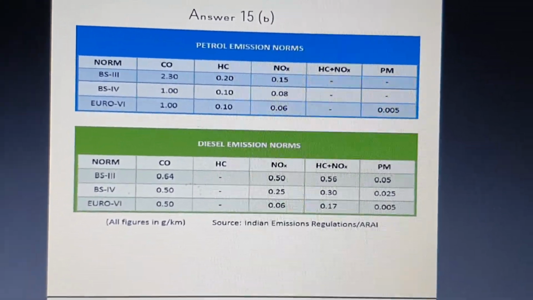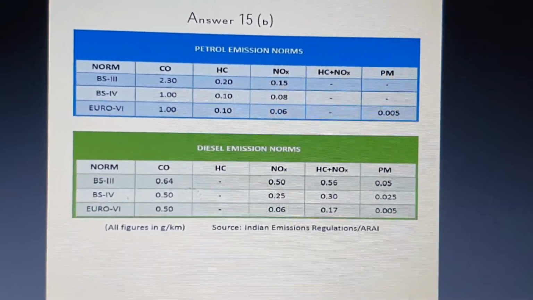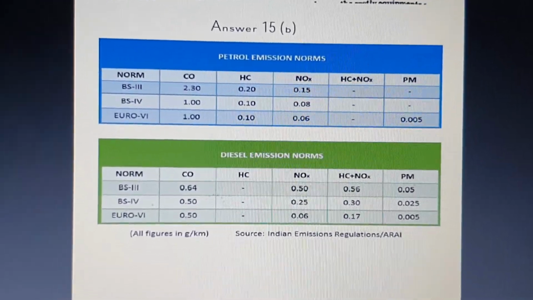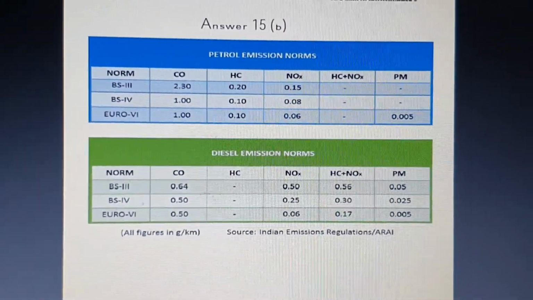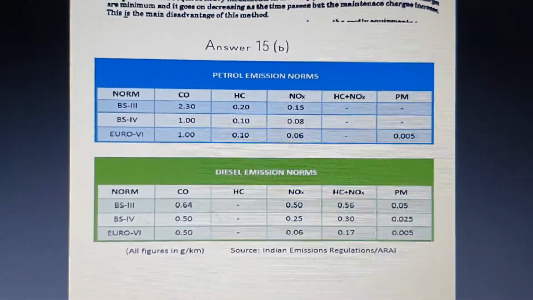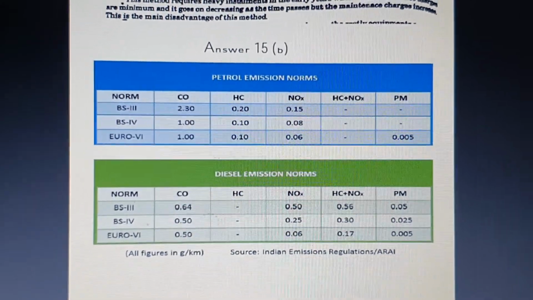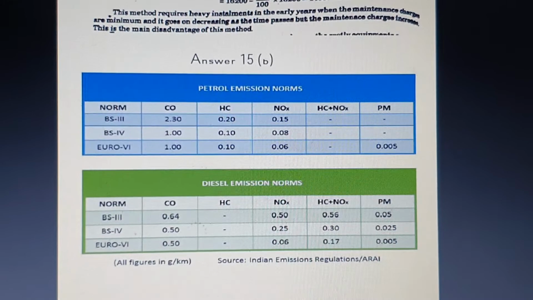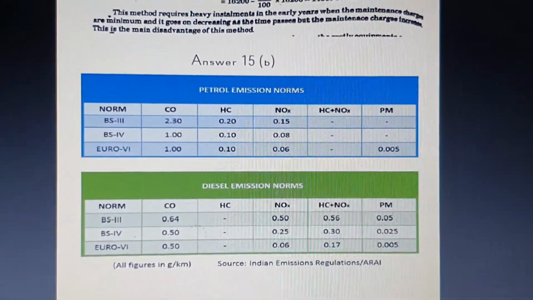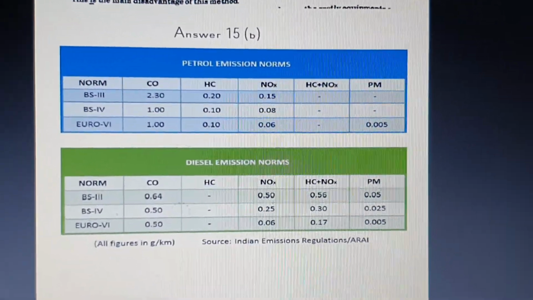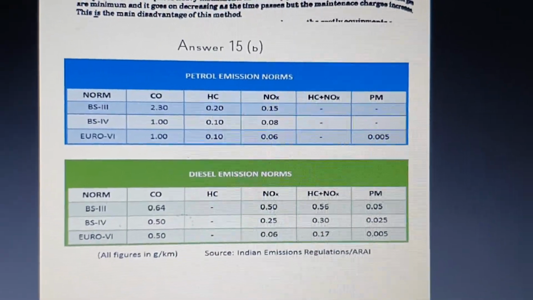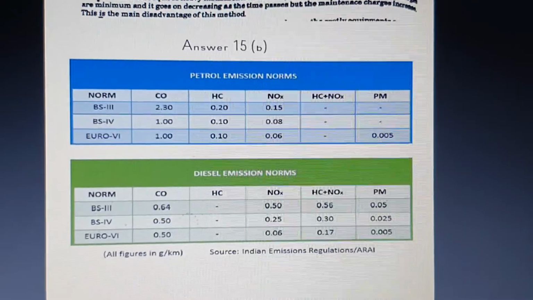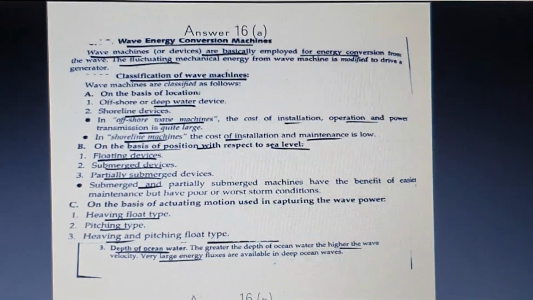Here is the amount we are going to release by using those norms for the petrol vehicles or the diesel emission vehicles. These are the values given in gram per kilometer. These sources have been given by the Indian emissions regulations. Okay, so this is about the emissions of the petrol and the diesel.